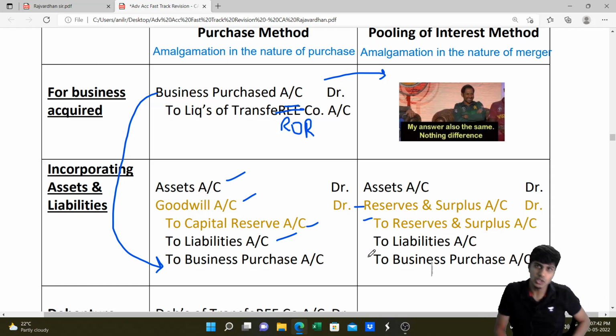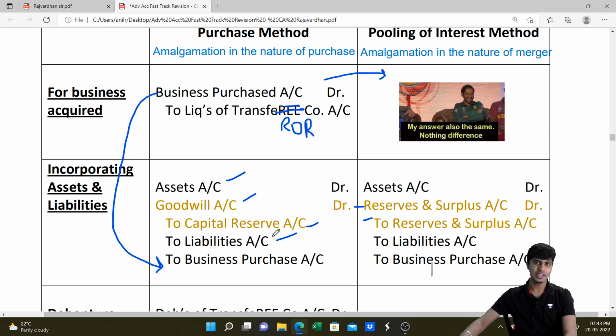Under purchase method, you account goodwill or capital reserve. Under pooling of interest method, you don't separately record any goodwill or capital reserve. All that you do is the entire goodwill or capital reserve, which arises as difference between PC and NAV, will be adjusted through reserves of the transferor company that you've taken out. Did you get it, my friend?